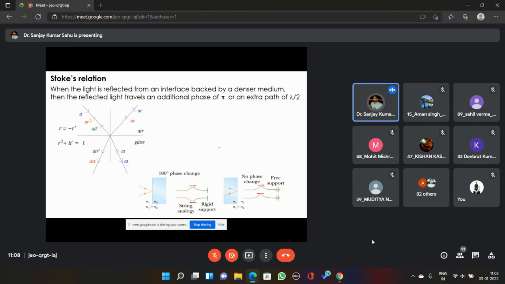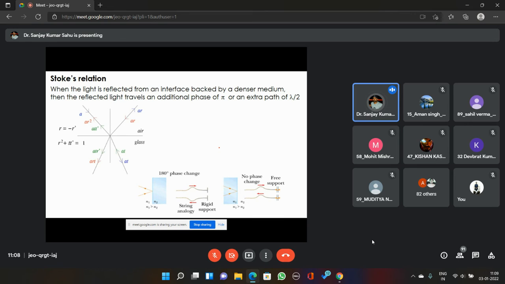Mediums which are denser have more refractive index, and mediums which are less dense have less refractive index. But there is no specific relation between density and refractive index. There is a qualitative relation: more means more, less means less. There are other factors on which refractive index also depends.